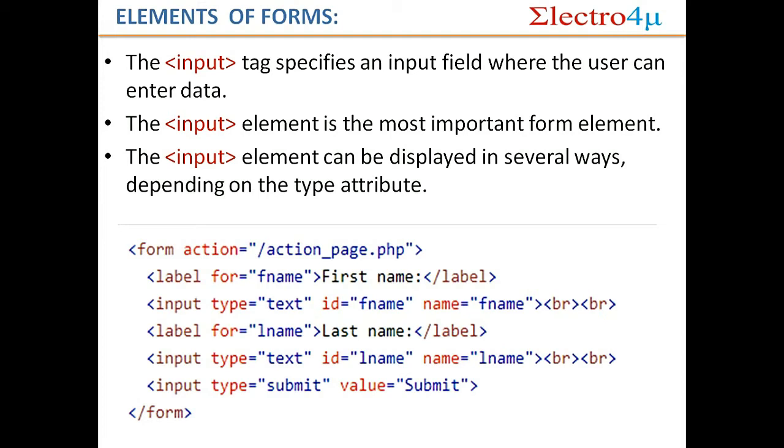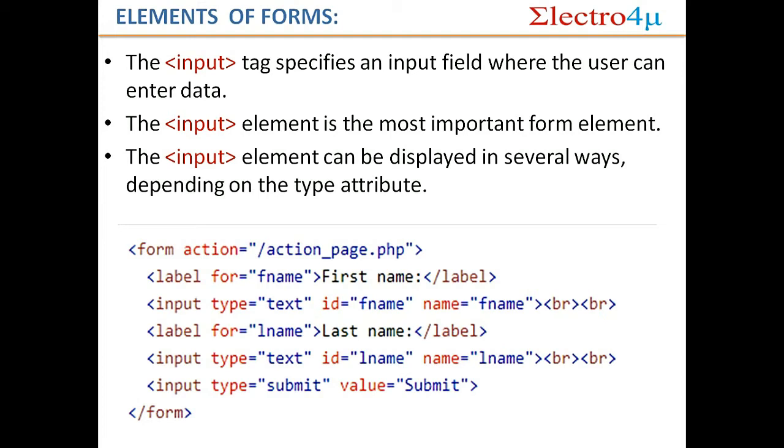The input element is the most important form element. Input elements can be displayed in several ways depending on the type attribute, like username, password, age, email, check boxes, radio buttons and those things.